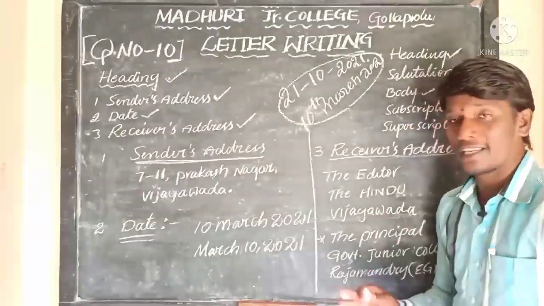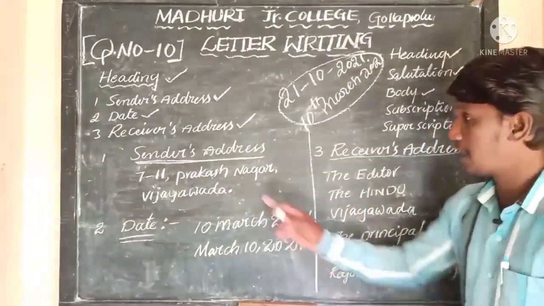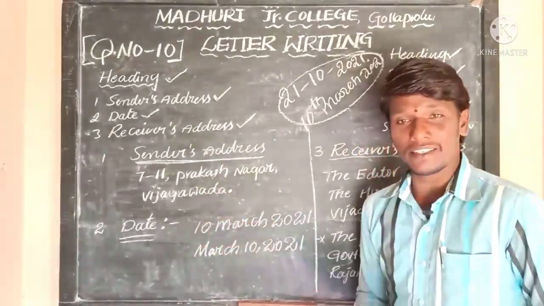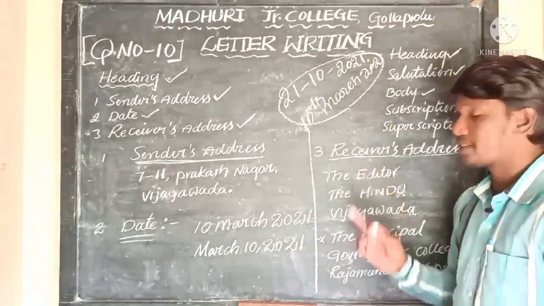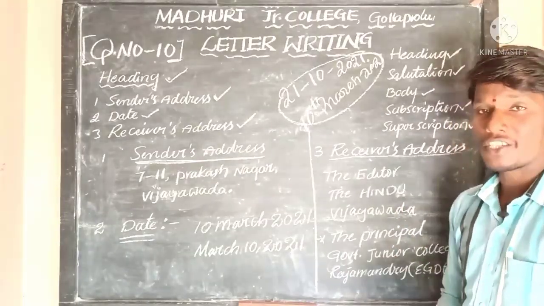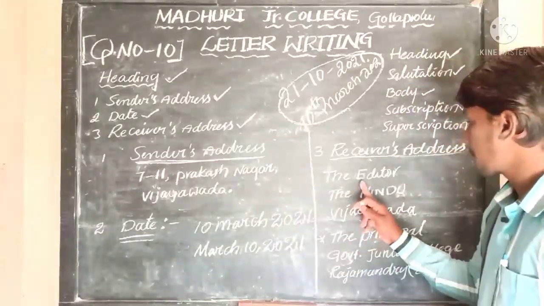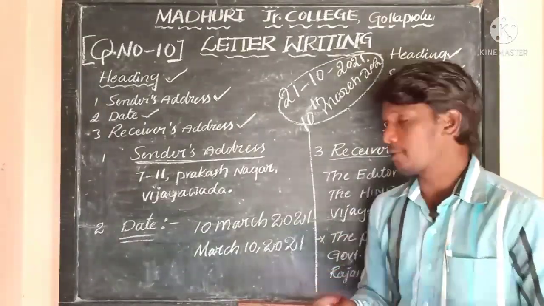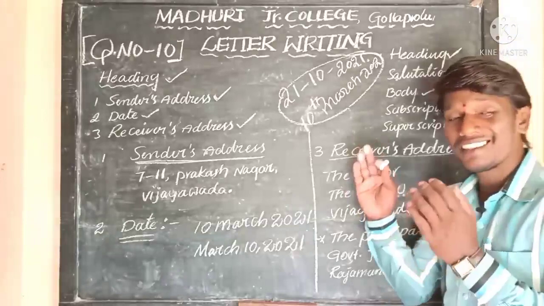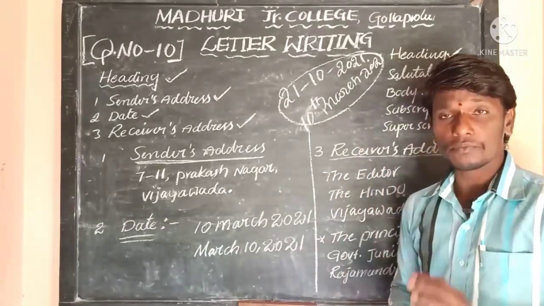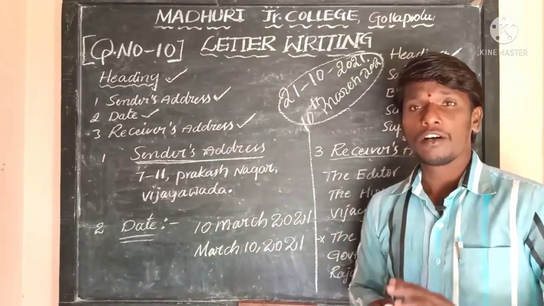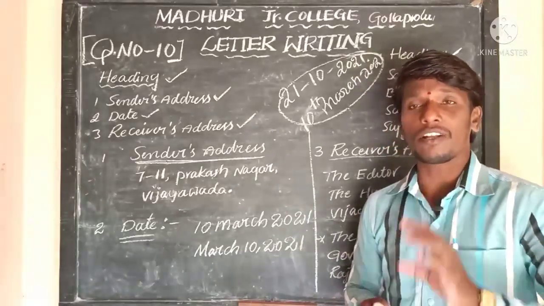And now coming to the receiver's address. We have already discussed the sender's address and how a date is written. Now how do we write the address of the receiver? If you are writing a letter to the newspaper editor, in writing the receiver's address you just mention the position of the particular person, or the address of the company.